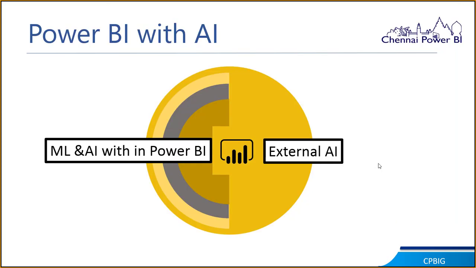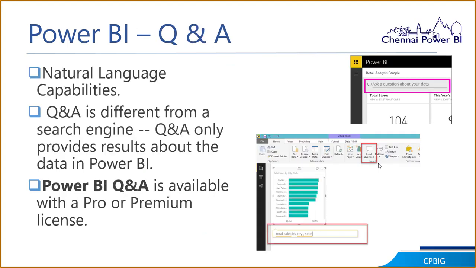All right, getting into the technical part. With Power BI with AI, we can do machine learning and AI within Power BI and outside of Power BI. What that means is, within Power BI, we're going to embed the ML and AI models, and with external AI, we're going to use Azure Cognitive Services. So let's take a look at how we are going to embed these.